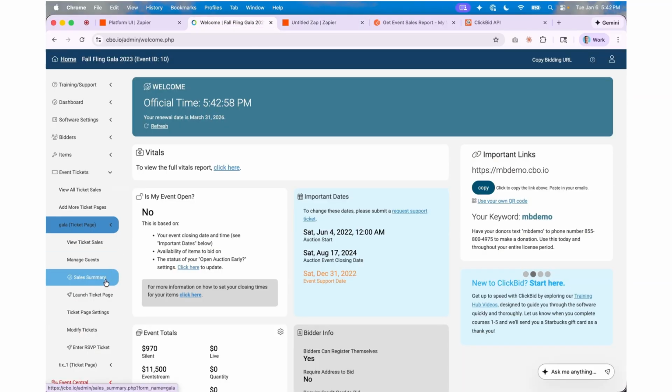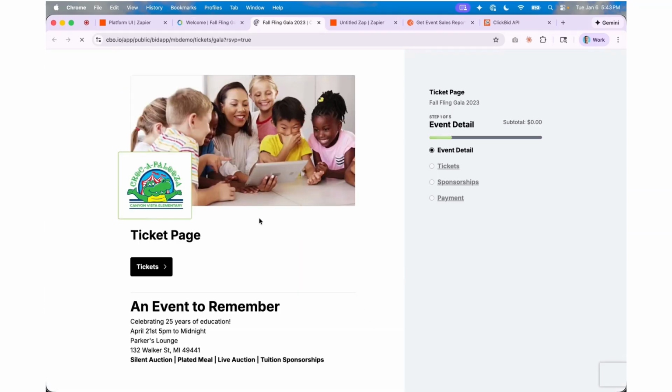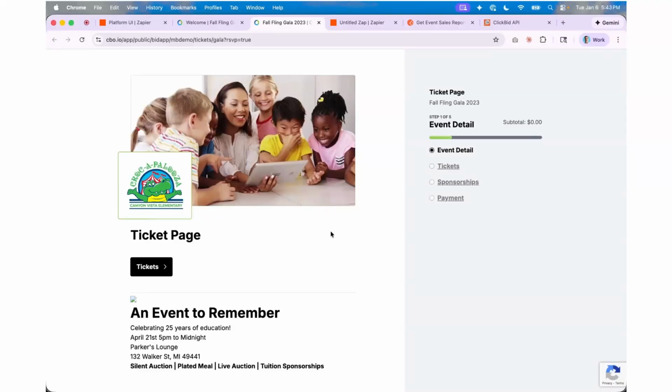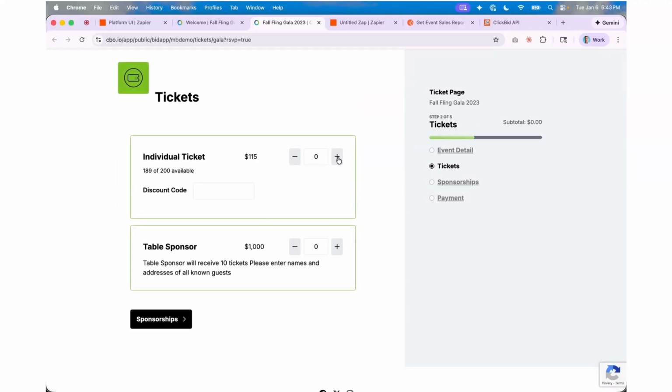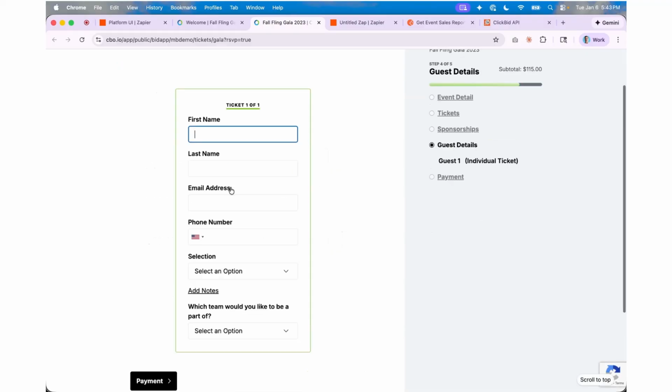Well, that's because nothing's happened in the last half hour. If I want, let's do launch, enter RSVP ticket. That's what I'm looking for. So what I want to do is, let's just keep going. We're going to buy an individual ticket. All I want to do is create a purchase. Doesn't matter what it is. I can delete it later.